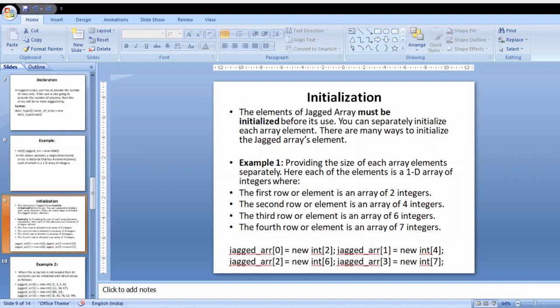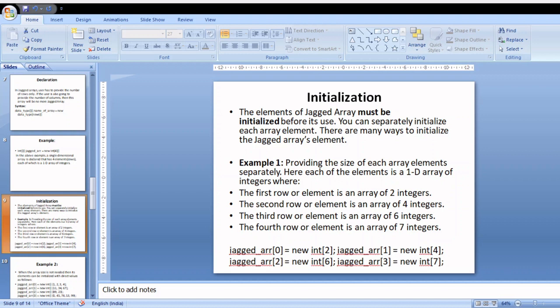The elements of a jagged array must be initialized before use. You can separately initialize each array element. Each element is a 1D array of integers. The first row or element is an array of 2 integers, you can observe here.